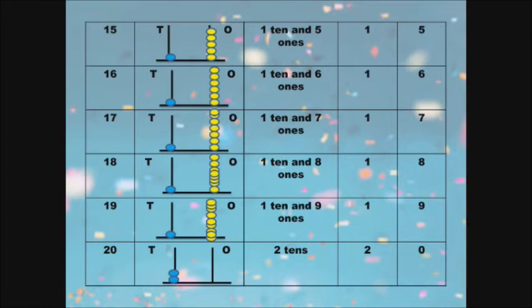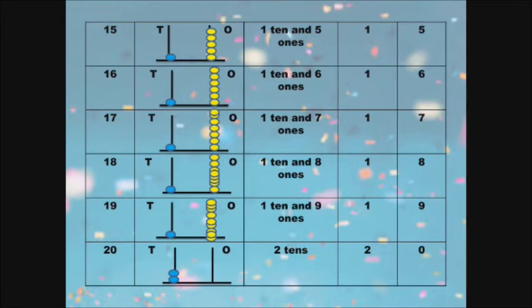Next 18. 1, 8, 18. See the spike abacus. In the ones place 1, 2, 3, 4, 5, 6, 7, 8. So 8 beads in the ones place.